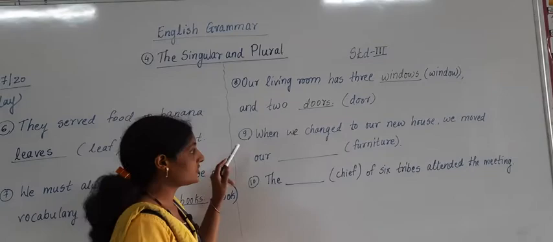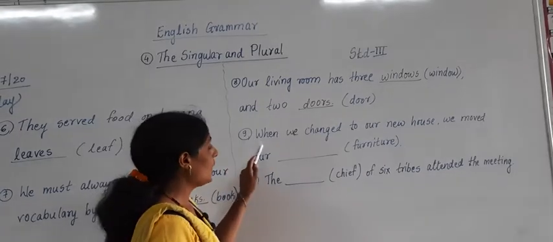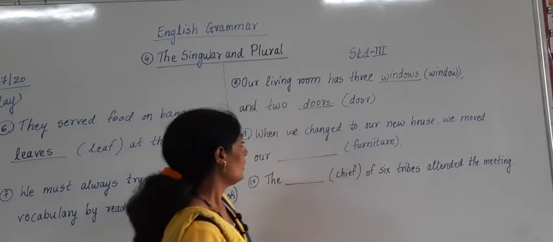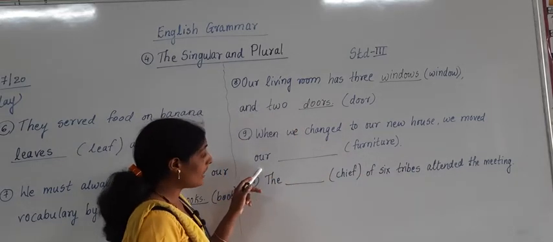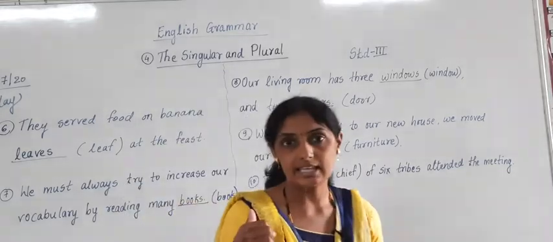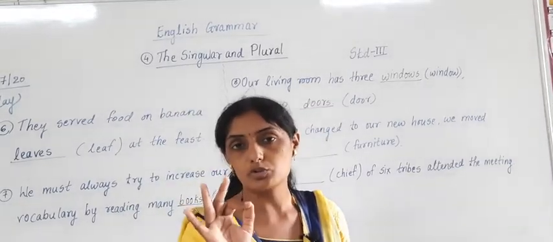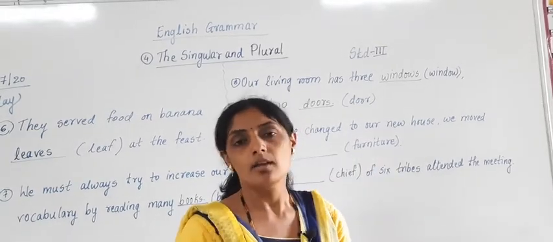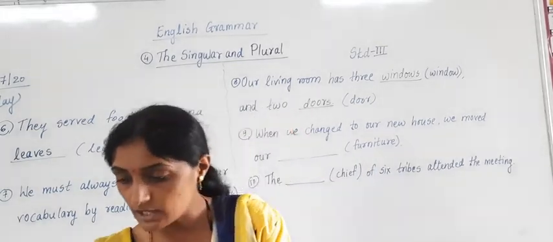9th sentence which is there in front of you is, when we changed to our new house, we moved our furniture. Now I have told in rules, there were 8 rules. In last rule it was told that there are some words, they remain same. In singular also they remain same, and in plural also they remain same. Which are those?